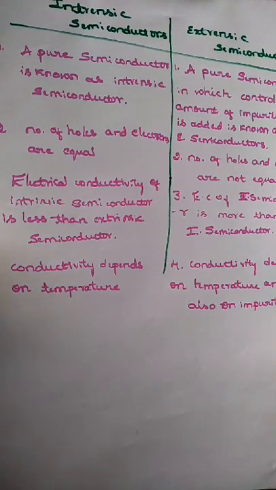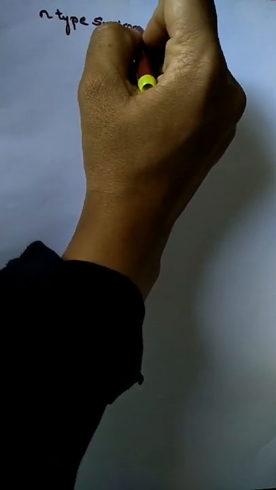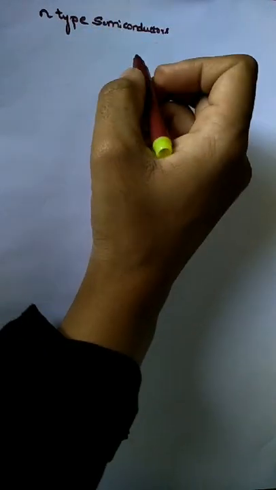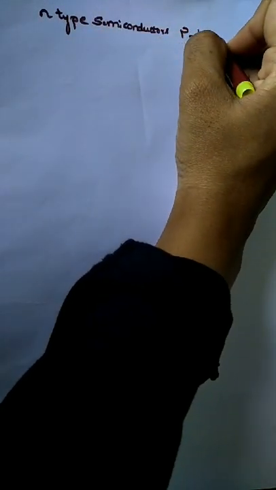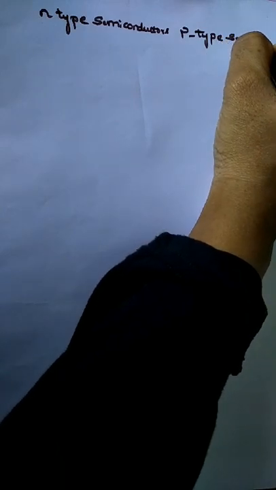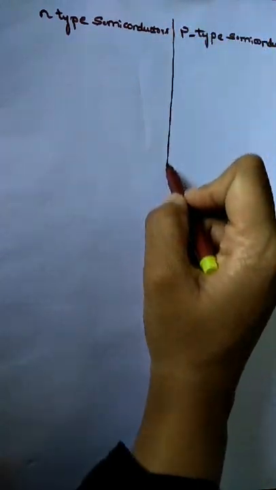So next is to distinguish between N type and P type semiconductors. So let us see. Here is N type semiconductor. Okay, here is P type semiconductor. So make a column. Okay, so let's see the first difference.